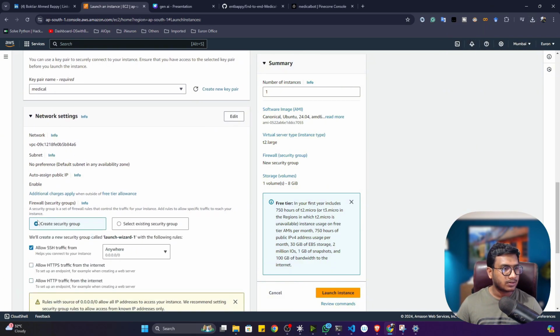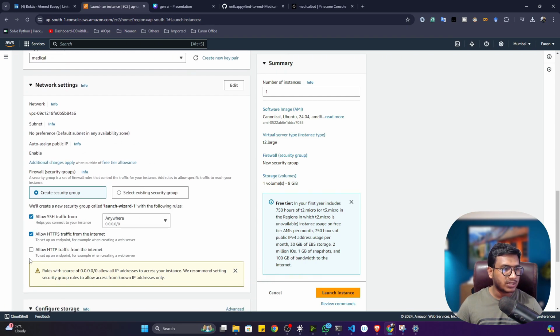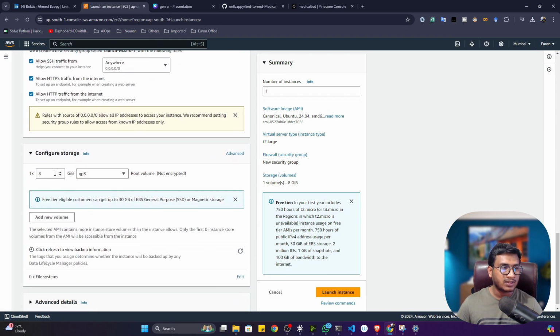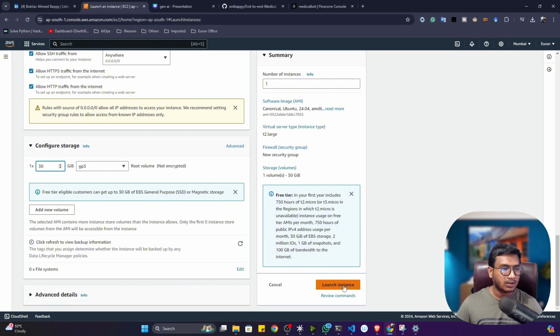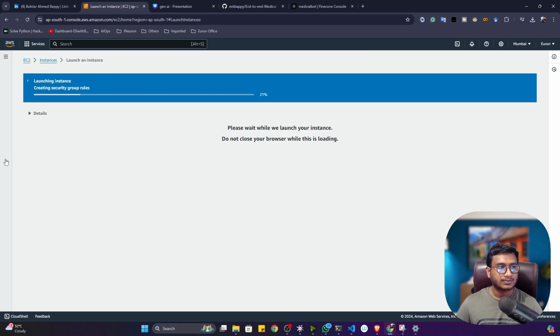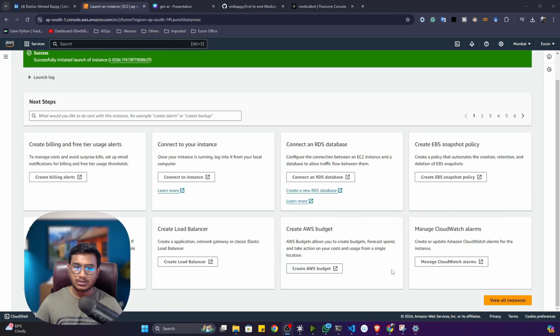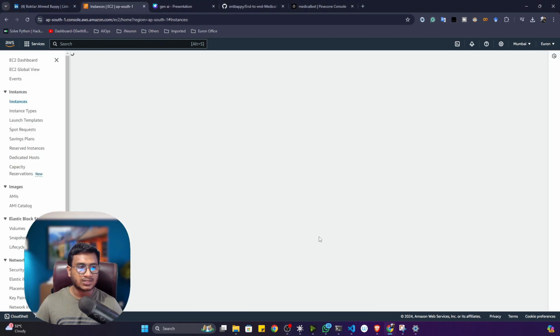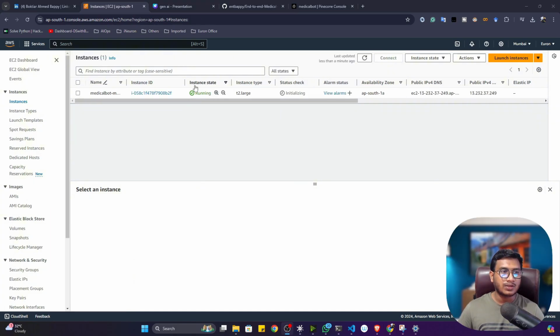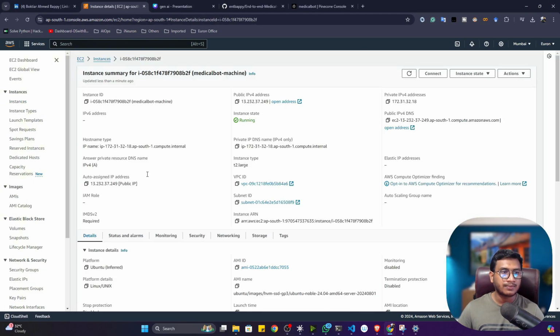Okay. So now I'll select these two options, HTTPS and HTTP. Keep everything else as default. For configuration storage, take at least, let's say, 30 GB. And launch the instance right now. Here you can see, click on view all instances. Then see, my machine is running. If the status is running, now click on the machine ID.